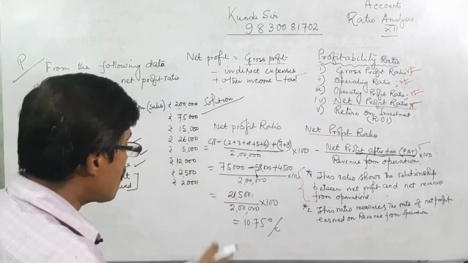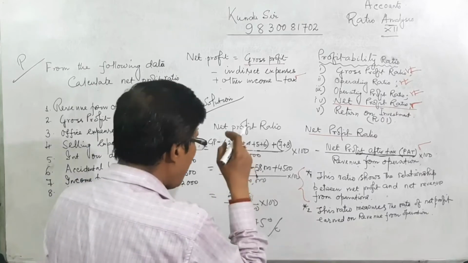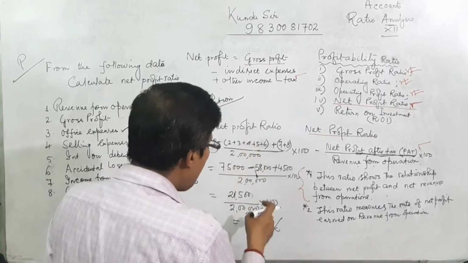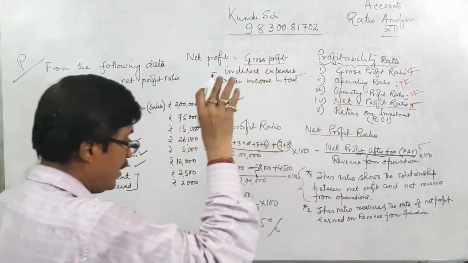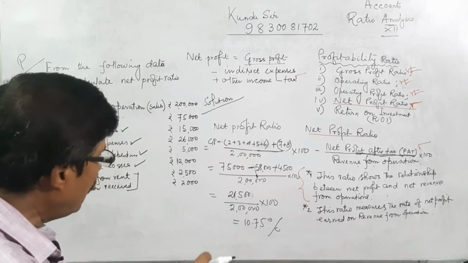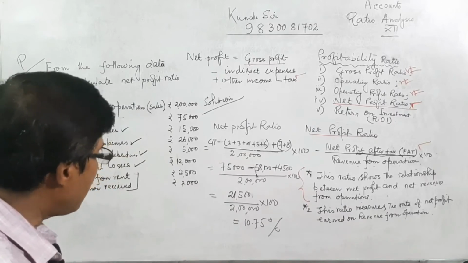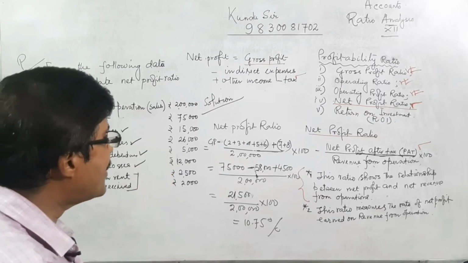That is the profit percentage. 10.75% of revenue from operation is the profit of this organization.